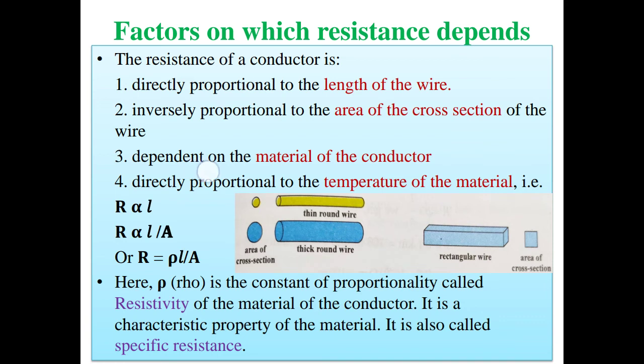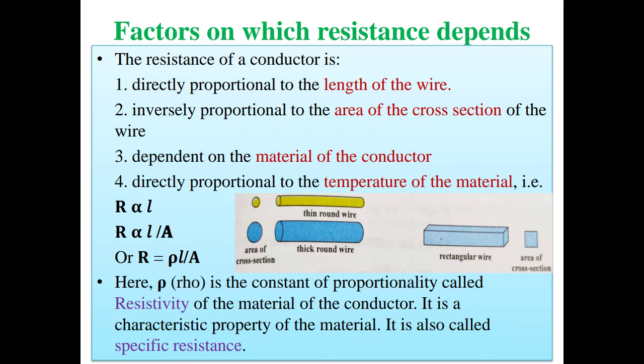It depends upon the material of the conductor. As in the last activity, we discussed the comparison of copper wire and nichrome wire. A better conductor allows more current to pass through it and offers less resistance. Resistance is directly proportional to the temperature of the material.